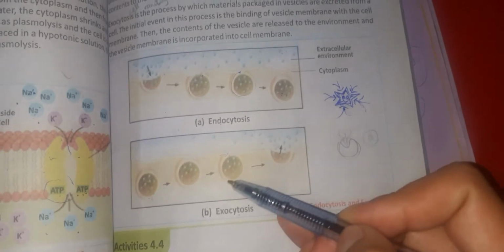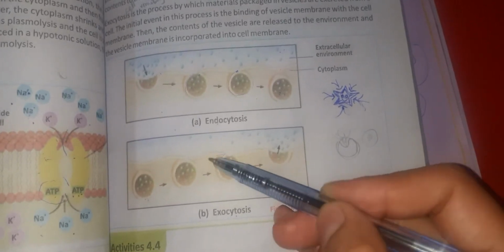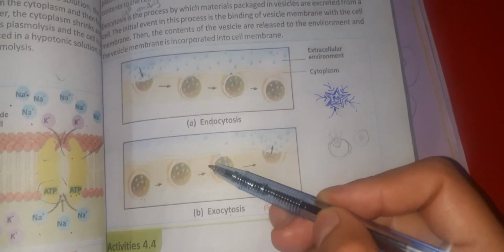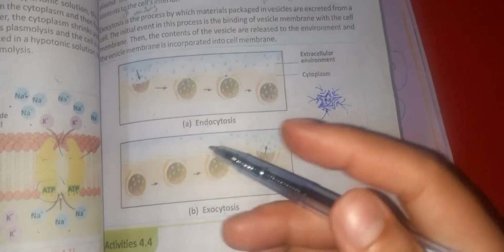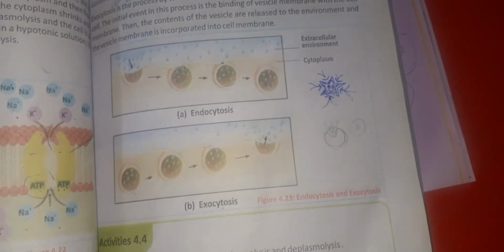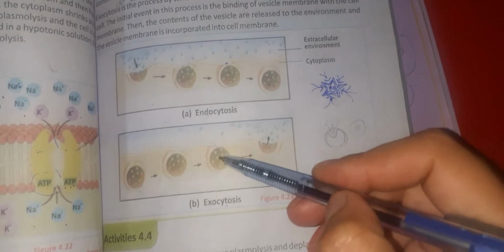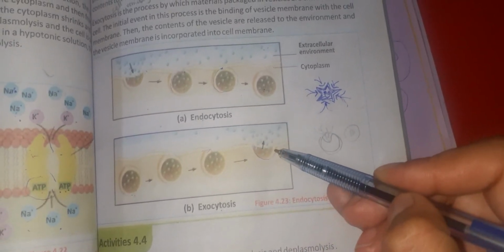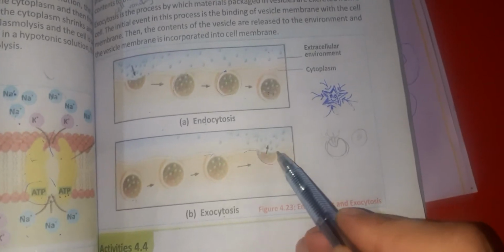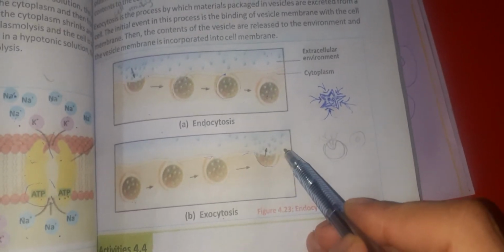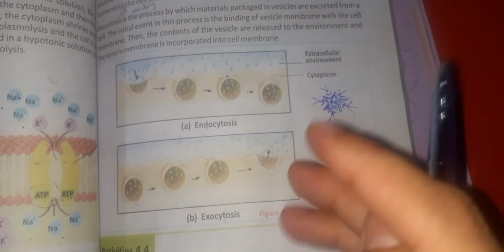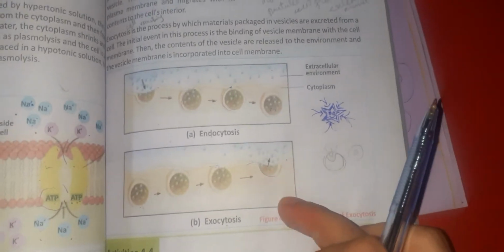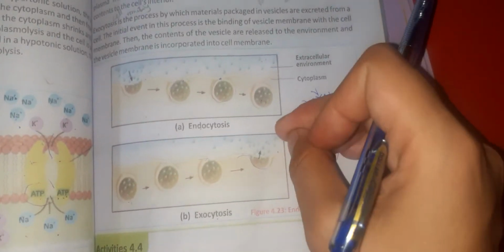The way to go out, because again, coming to the same point, the membrane is quite flexible and it can gain any shape. So finally these particles go out and the vesicle's membrane becomes a part of the cell membrane, and in this case all the extra material, the waste material from the cell, goes out, right?